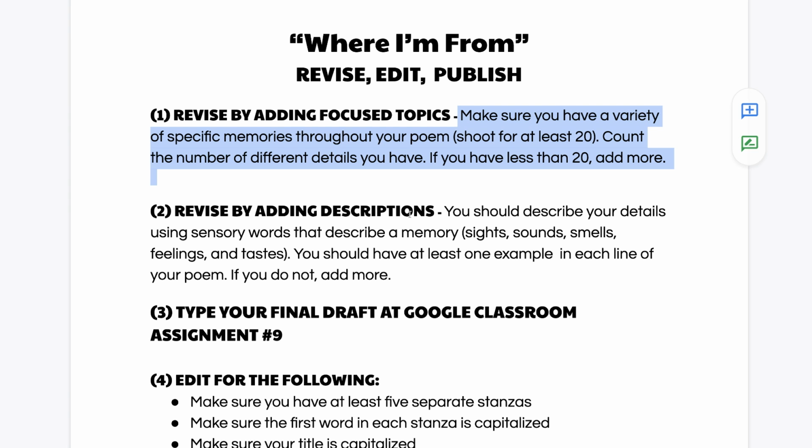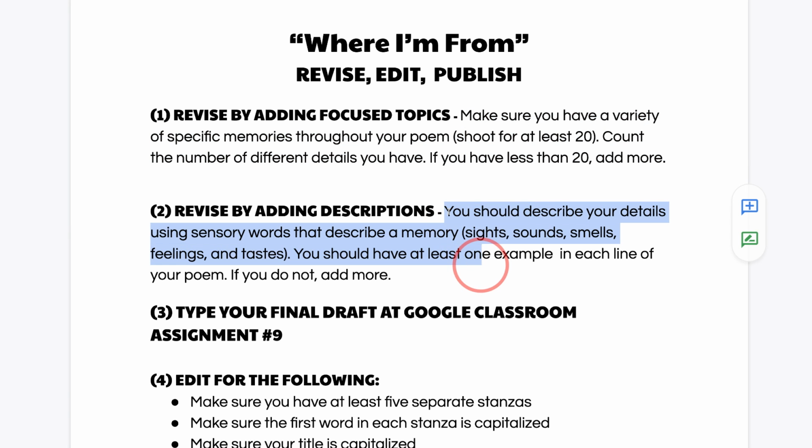If you have all 20, then you're ready to go on to stage number 2. This is where I want you to revise by adding descriptions. Okay. We talked about this when you wrote your rough draft. For each memory, I want you to describe it in some way. And on that last page of your packet, I've got some words that might give you some ideas.